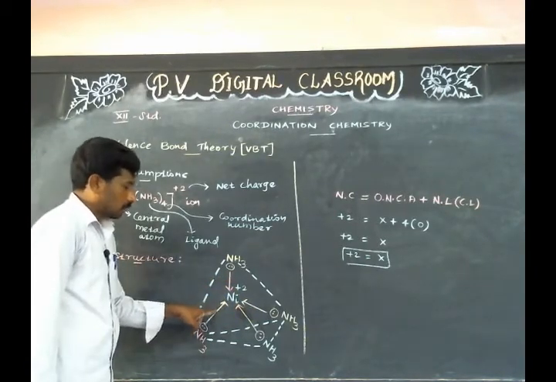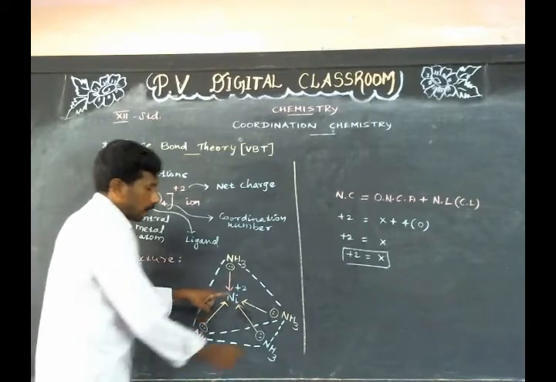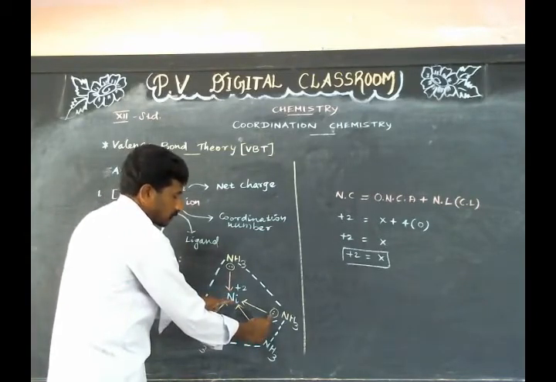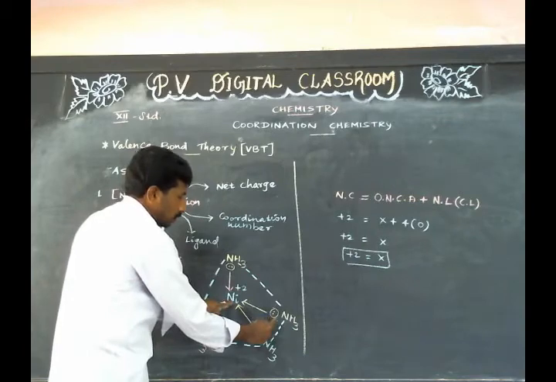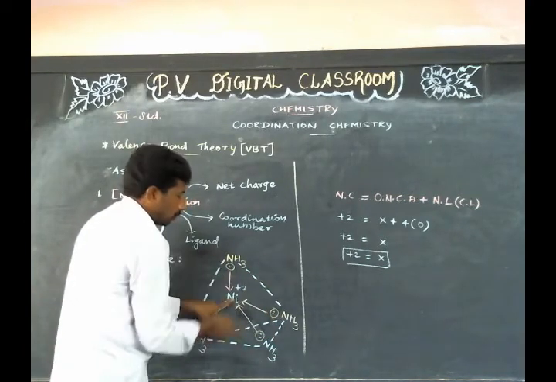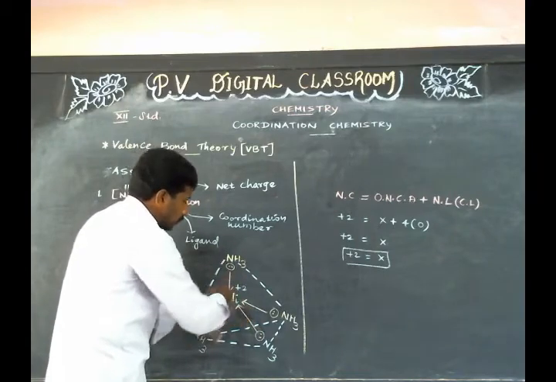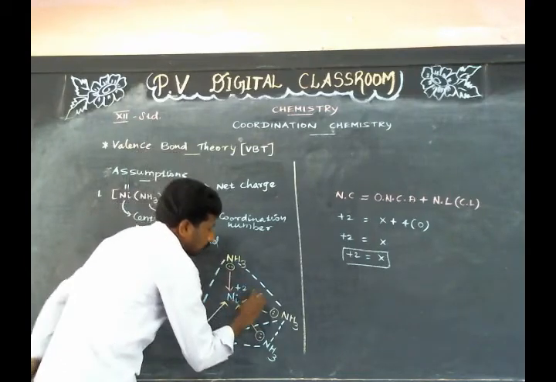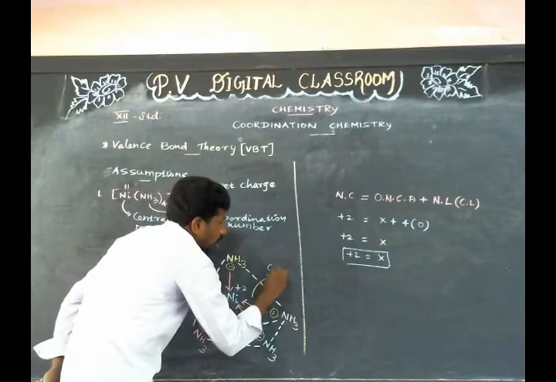Since these 4 bonds are formed by sharing of electrons between the central metal ion and the ligands, these bonds are called covalent bonds.